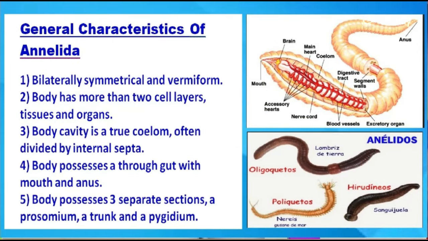Now we will discuss the general characteristics of phylum Annelida. Number one, bilateral, symmetrical and vermiform. Body has more than two cell layers, tissues and organs. Body cavity is a true coelom, often divided by internal septa. Body possesses a through gut with mouth and anus. Body possesses three separate sections, a prostomium, a trunk and pygidium. And you can see here the complete internal anatomy of this phylum.